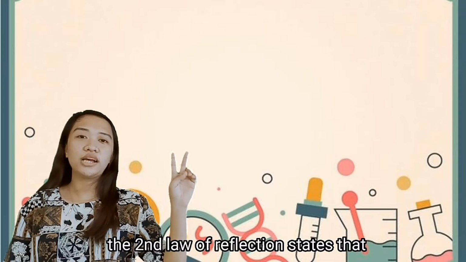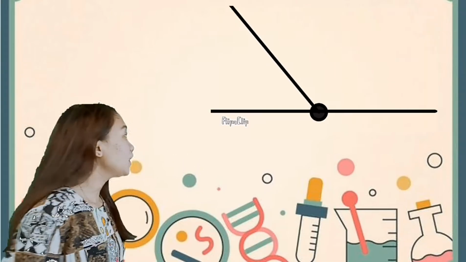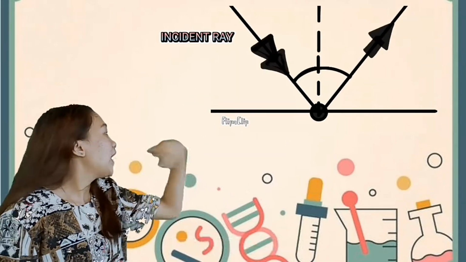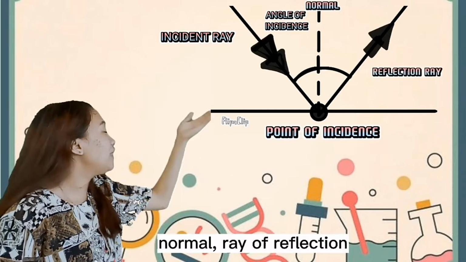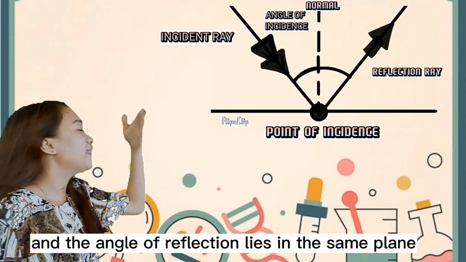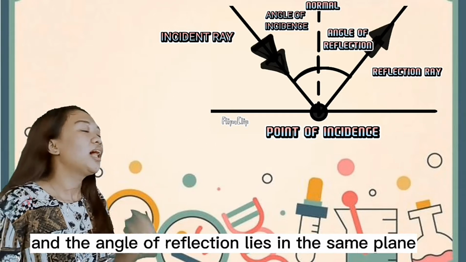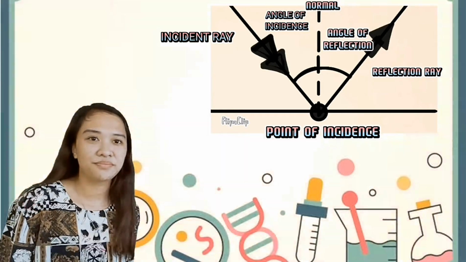The second law of reflection states that the incident ray, angle of incidence, point of incidence, normal, reflected ray, and angle of reflection lie in the same plane.